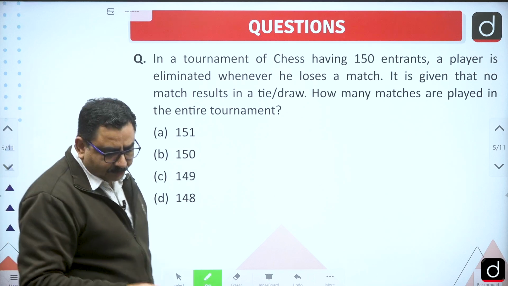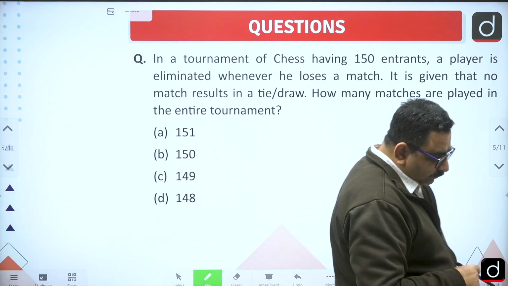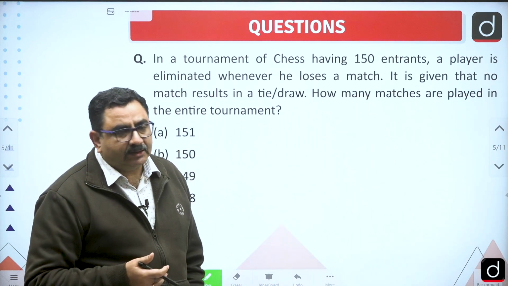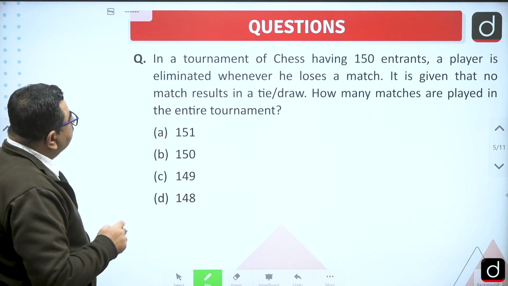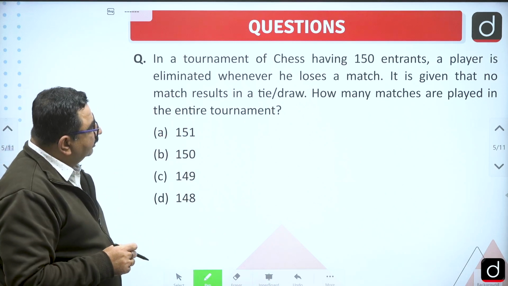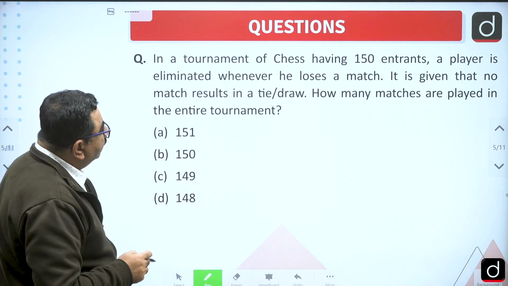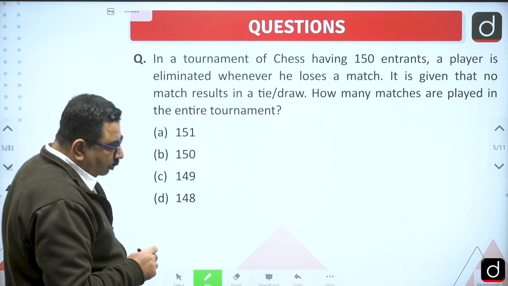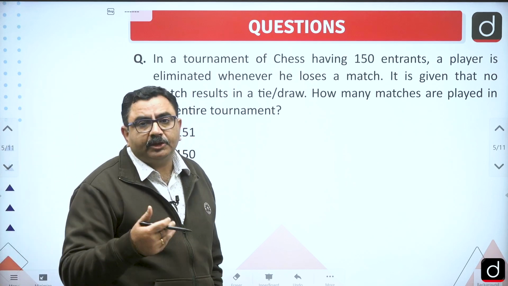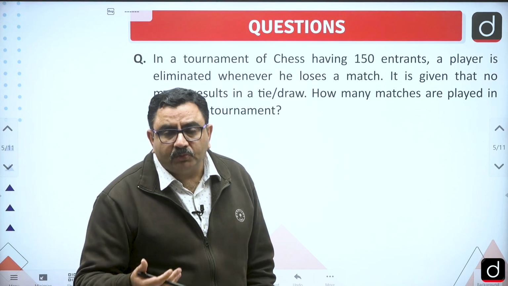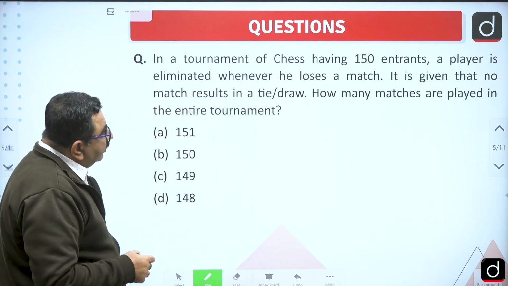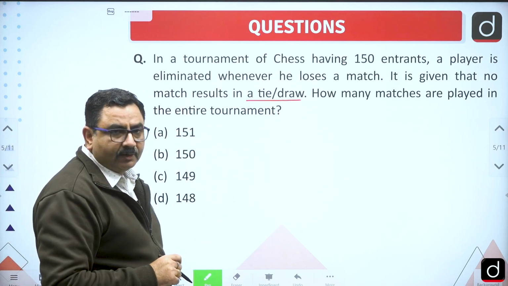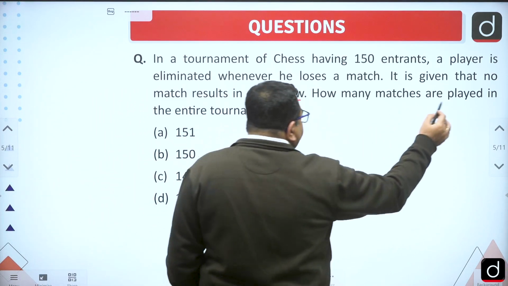Okay, this question which UPSC has given in CSAT 2022, where if I can apply some logic, I can find the answer easily. In this what he is saying, in a tournament of chess having 150 entrants, a player is eliminated whenever he loses a match. So obviously while playing chess there will be only two players. One player who is losing has to be eliminated. It is given that no match results in a tie or draw. How many matches are played?